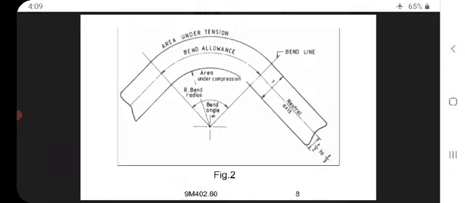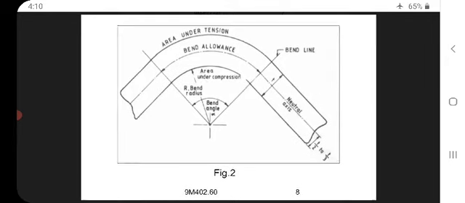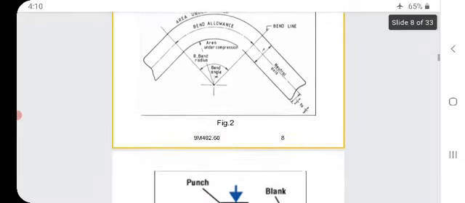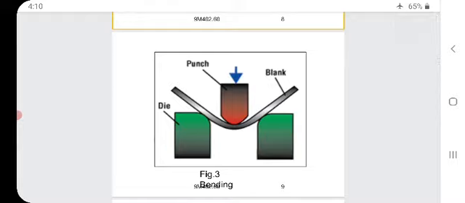Now we will see some more. On the screen, from the top, you are seeing the area under tension, below that the bend allowance, below that the area under compression, and at the bottom the bend angle, radius, bend line, and neutral axis. By this the material will get bent. So, bending.